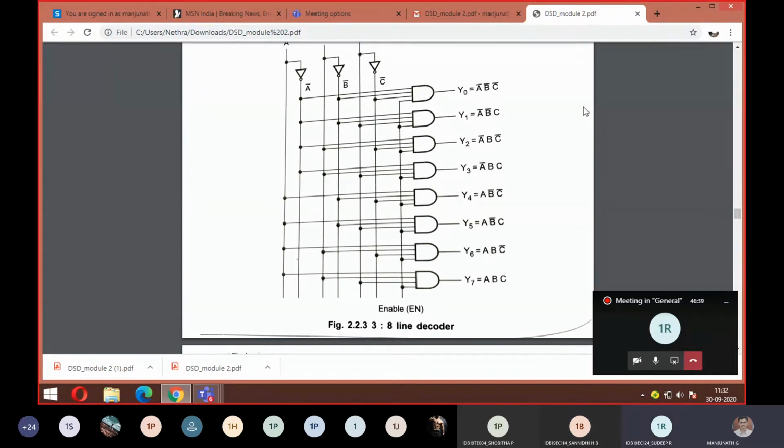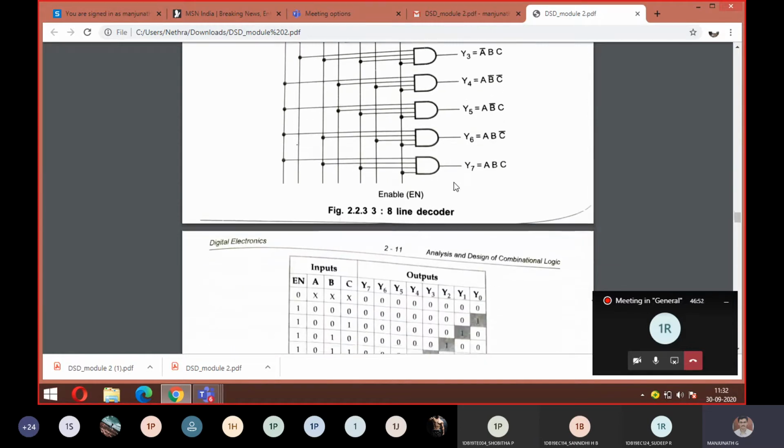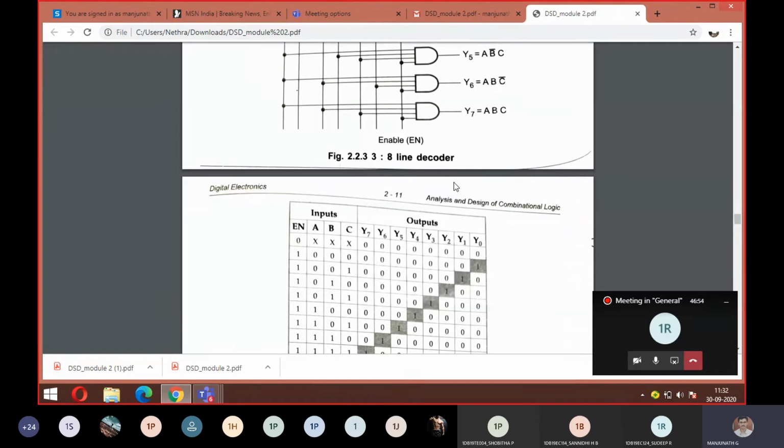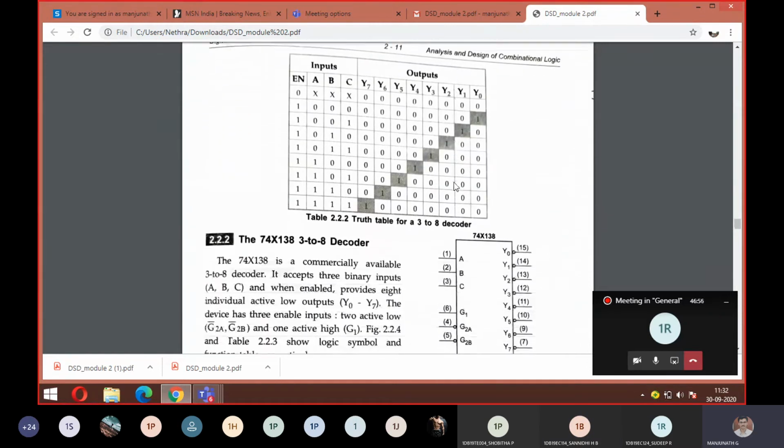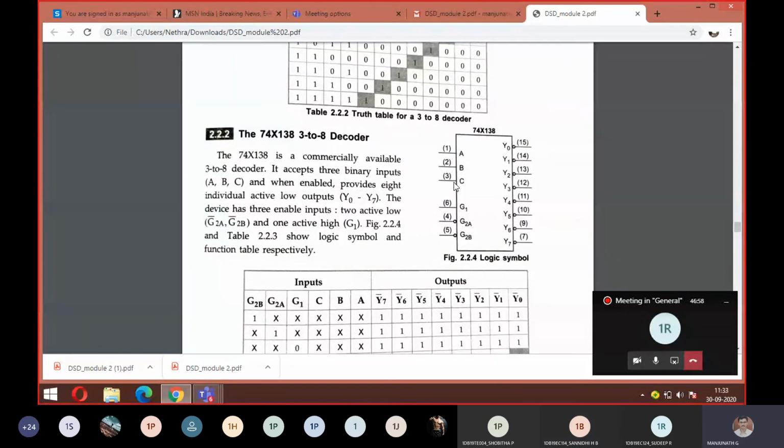The same thing you're going to implement when you come to your lab also. I think you'll be having your lab session in the afternoon. There they will tell you each IC pin number and the corresponding circuit diagram you're using to plot this. Okay, so now let's move to the next topic.